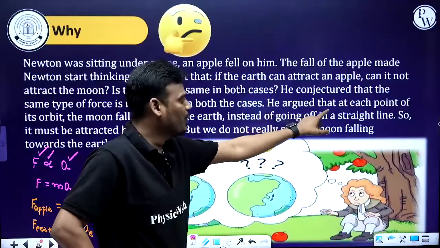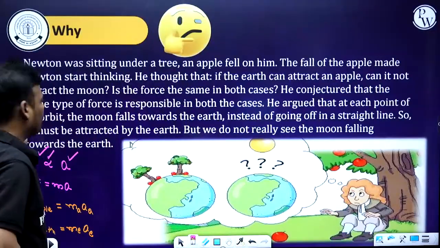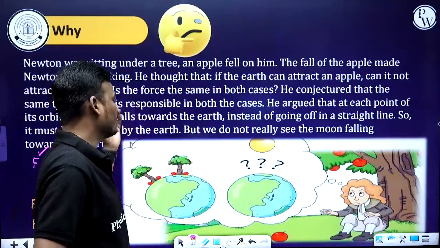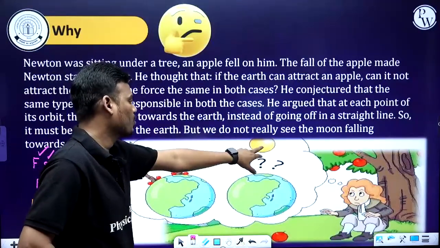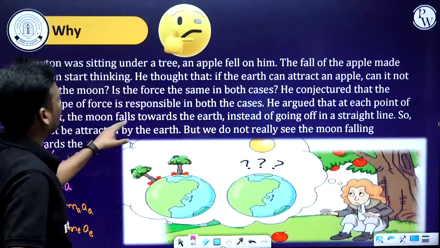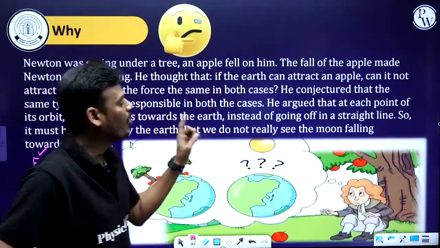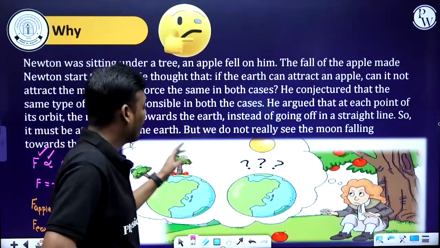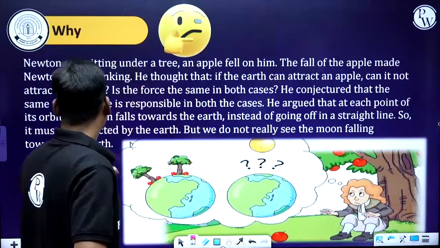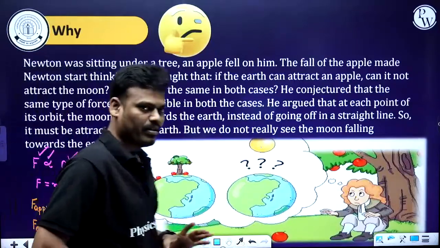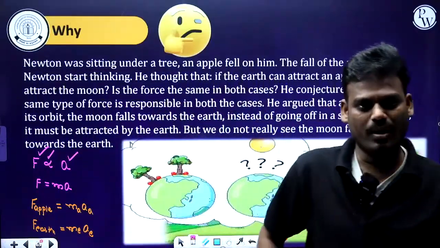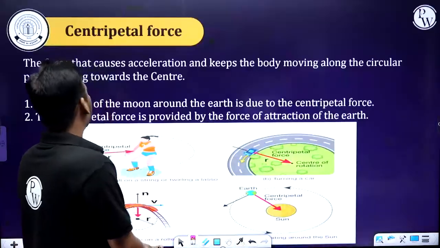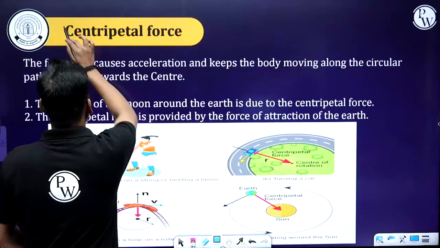He argued that at each point of its orbit, the moon, here they have considered the moon instead of the apple, so this is the moon and this is the earth, falls towards the earth instead of going off in a straight line. So it must be attracted by the earth, but we do not really see the moon falling towards the earth. The reason is the mass. Okay, got it? Now, next topic, the centripetal force.